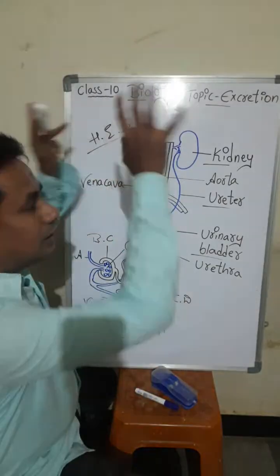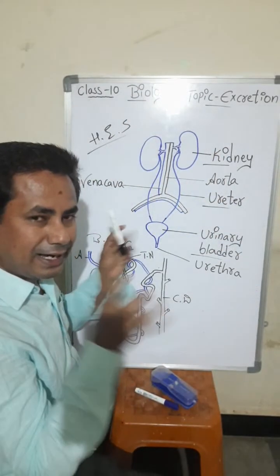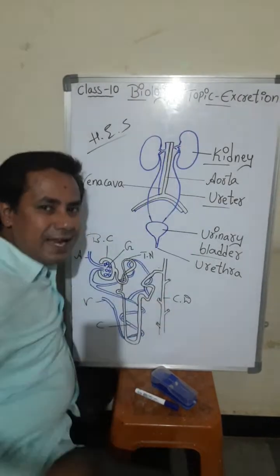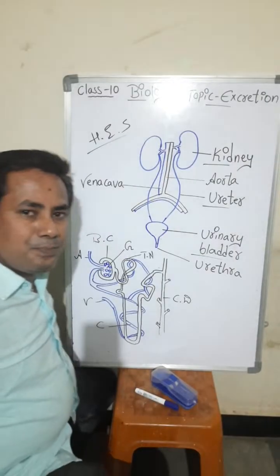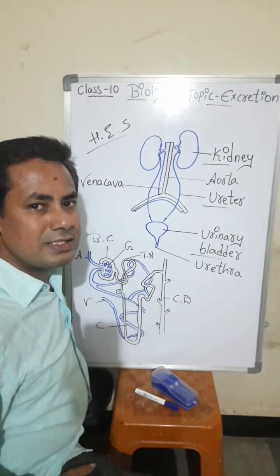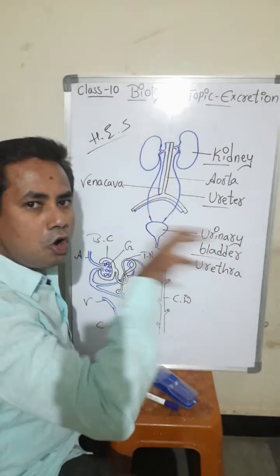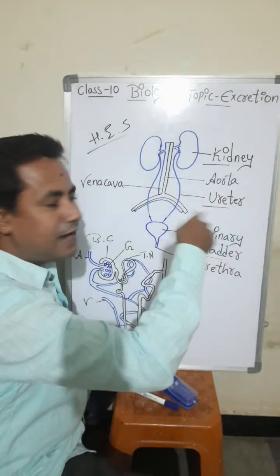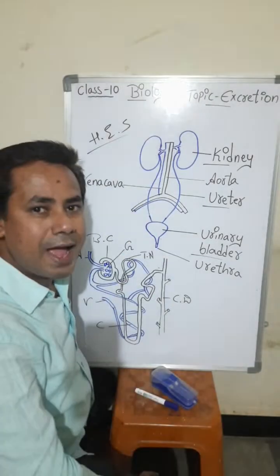All the waste in the body is collected in the blood, and the blood comes inside the kidney, where filtration happens. The blood removes all the waste toxins, is purified here, and goes back.